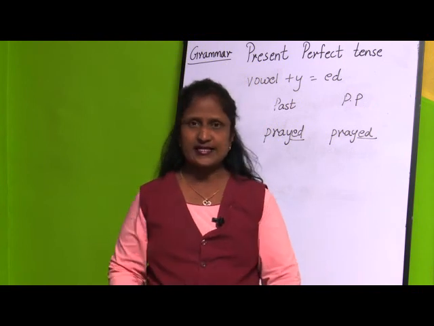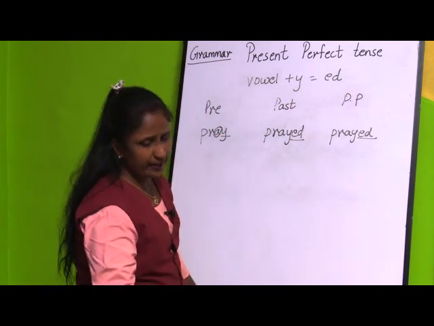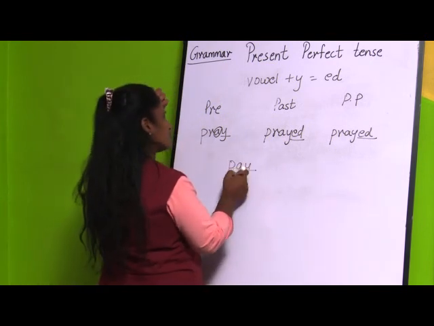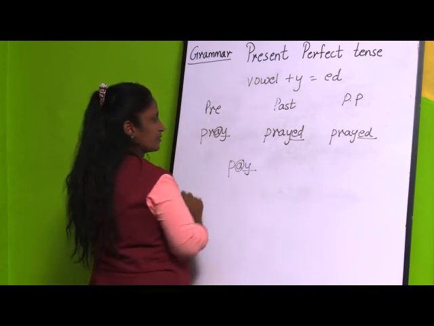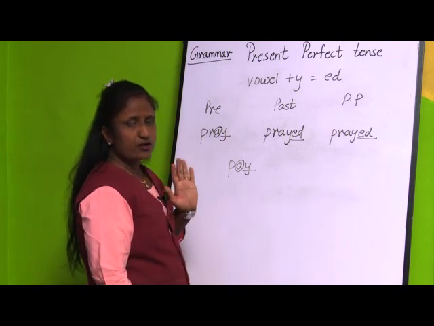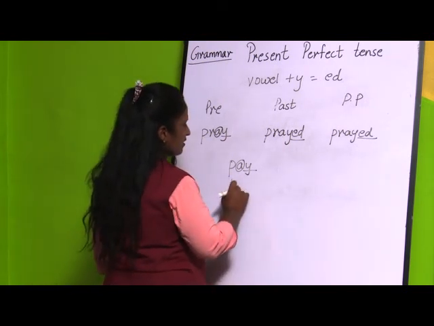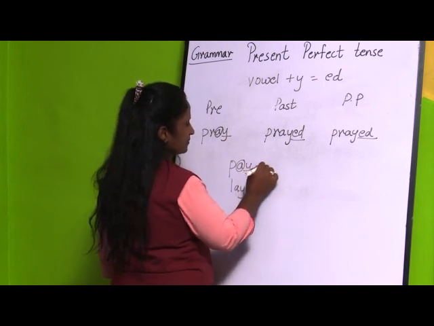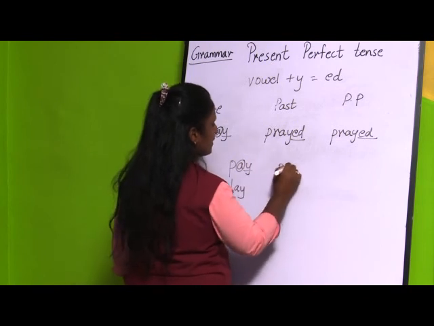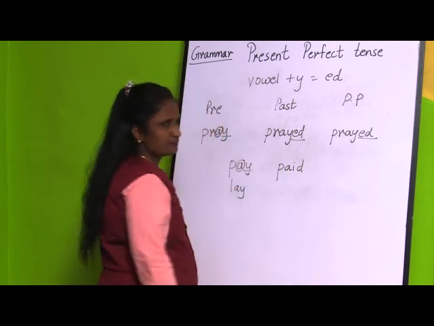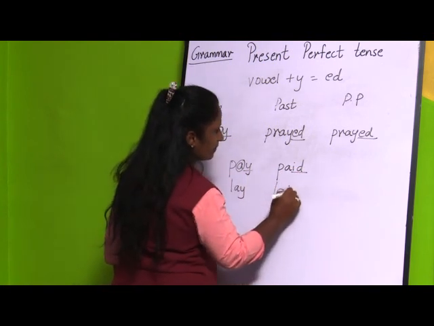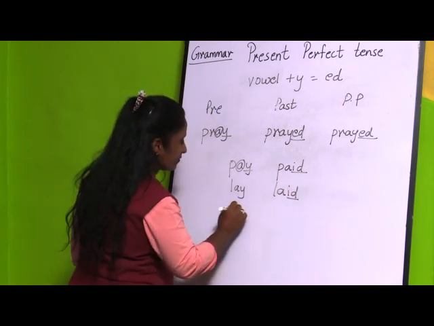See, some words are exceptional. Now you may say, children, that lay. For example, lay. Some words are exceptional. Now for example, pay. Here also the word ends with y, and before that we find a vowel. Some exceptional words like pay, lay, or say are words where we are not going to add ed. See how it looks. So instead of ed, you replace that y by id. Here also lay, laid. Then say, said.